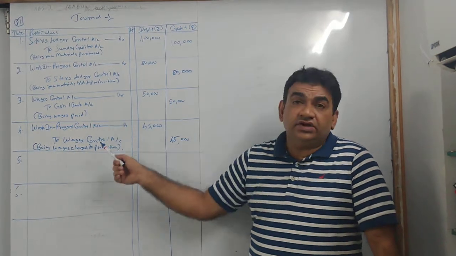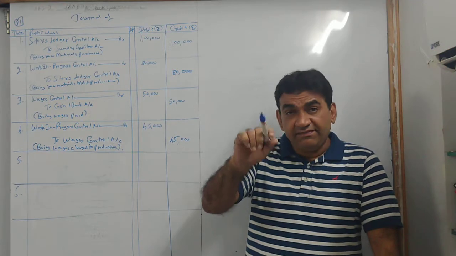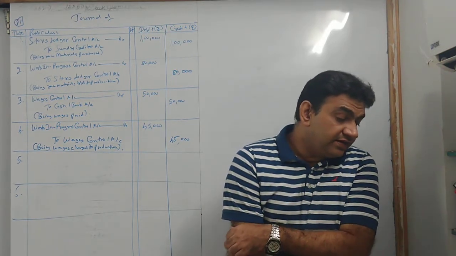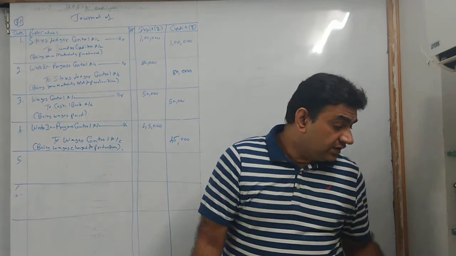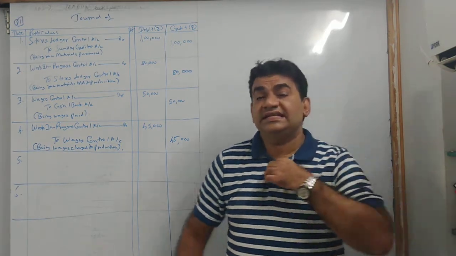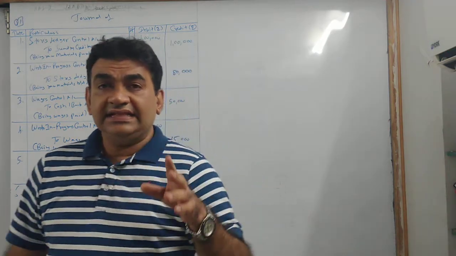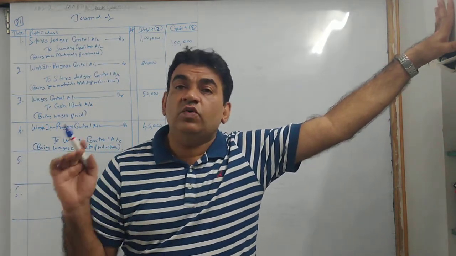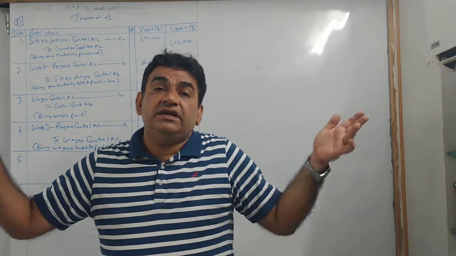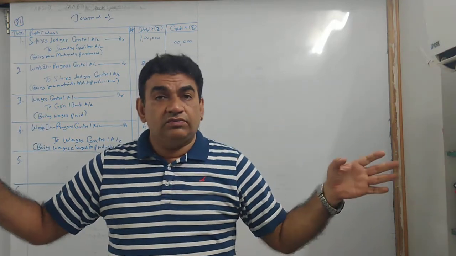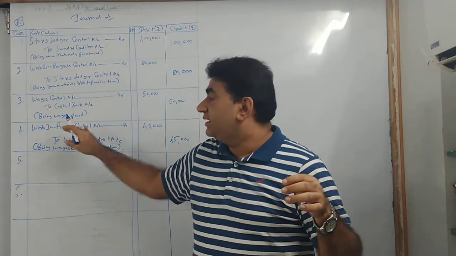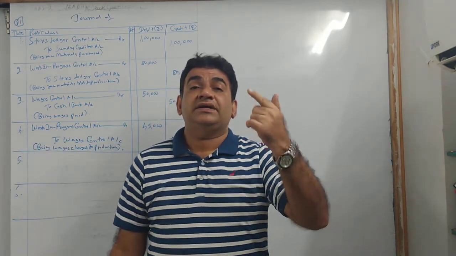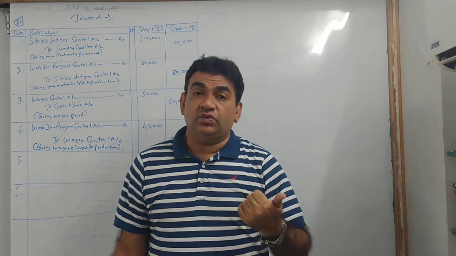Okay, so now see, third and fourth were connected. Now same way fifth and sixth are interconnected. Let's see. Fifth one. Factory overheads incurred 30,000. Overhead means expenses. Now when I say factory overheads, there are different types of overheads. So we are not bothered. So what we'll do? Same thing. All factory overheads we will put it in one. So that becomes factory overhead control.